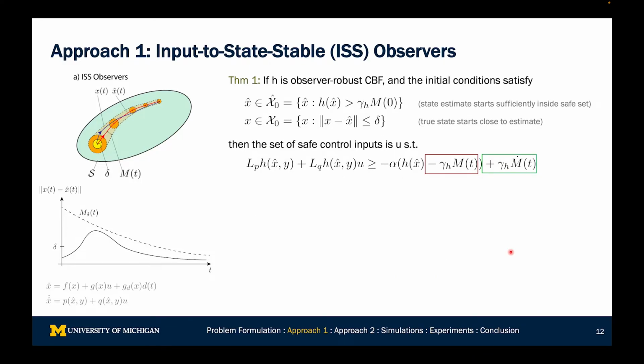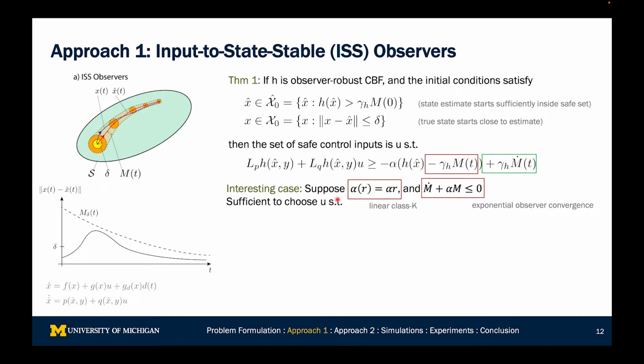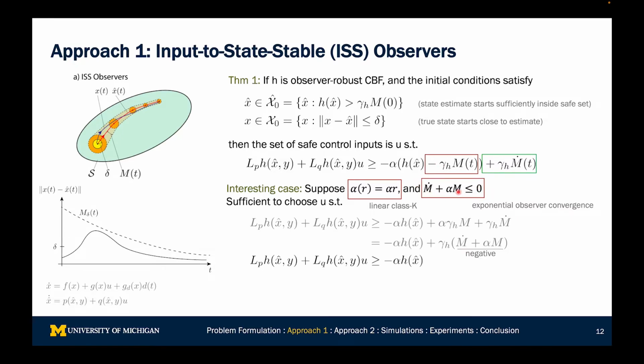There's a particular case that is kind of interesting and sheds some light on how this observer controller works. Let's consider a linear class K function, alpha of r is just alpha r, and let's assume that our observer is exponentially convergent. In this case, you can simplify the algebra a little bit and show that LfH plus LgHu must be greater than negative alpha h, which is very similar to the standard CBF condition. The key property is that it doesn't depend on the Lipschitz constant gamma h. In fact, it also doesn't depend on the actual value of m.